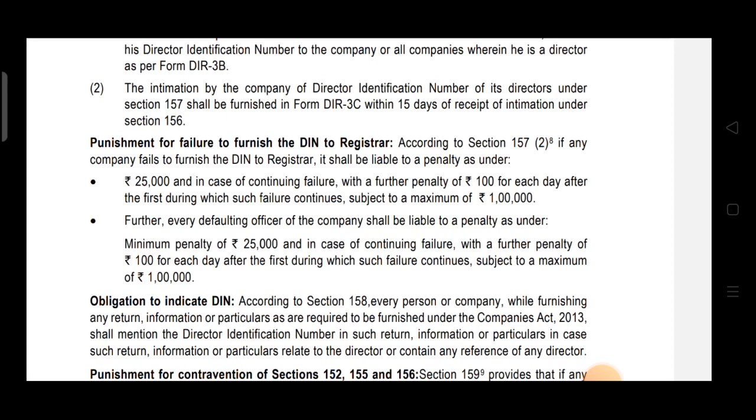The penalty is rupees 25,000, and in case of continuing failure, a further penalty of 100 for each day after the first during which the failure continues, subject to a maximum of 1 lakh. Further, every defaulting officer of the company shall be liable to a penalty as under.